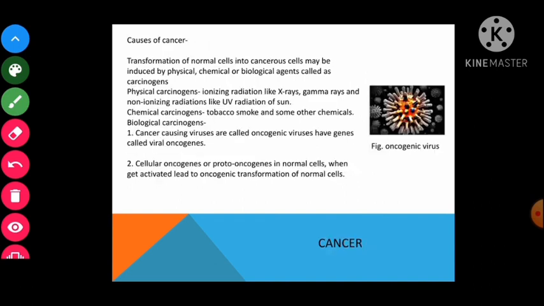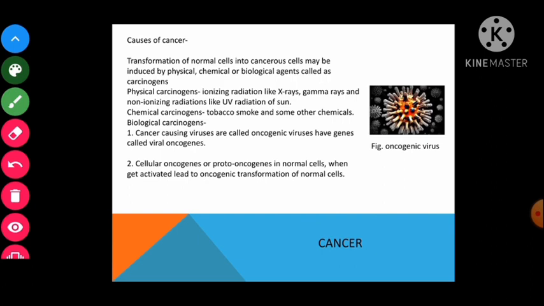Talking about the causes of cancer, cancer causing agents are carcinogens, right? It can be induced by physical, chemical and biological agents. Physical agents are like X-rays, gamma rays, non-ionizing rays. Because of these rays, there is DNA damage leading to neoplastic transformation. Chemical agents are like tobacco smoke, benzene fumes. These are chemicals which actually make cell division uncontrolled.